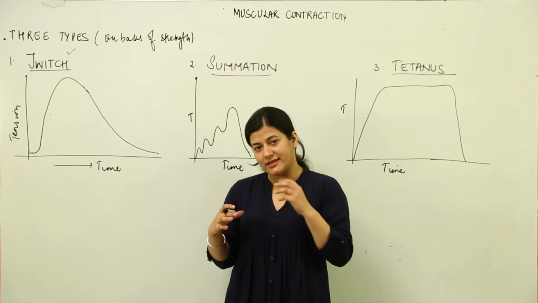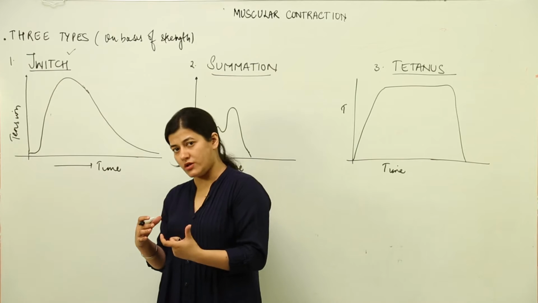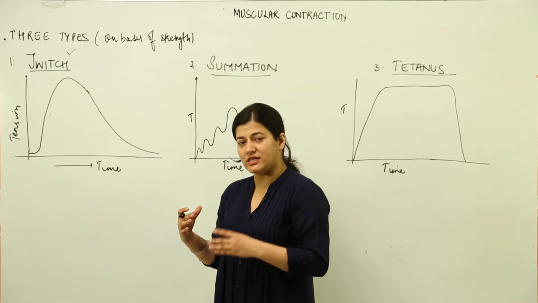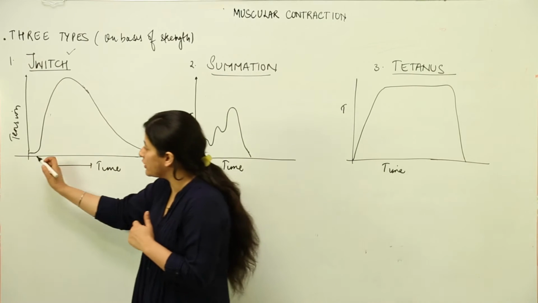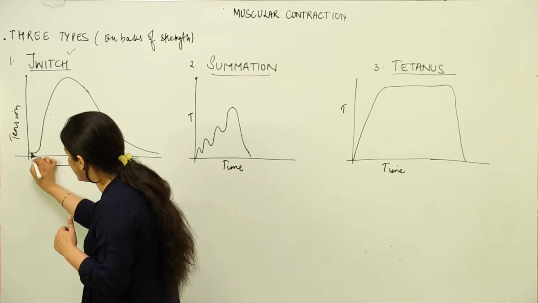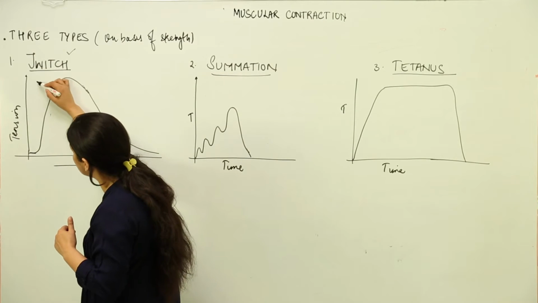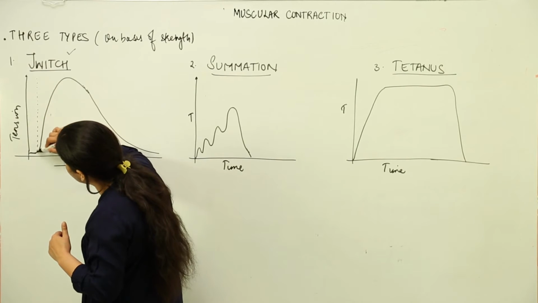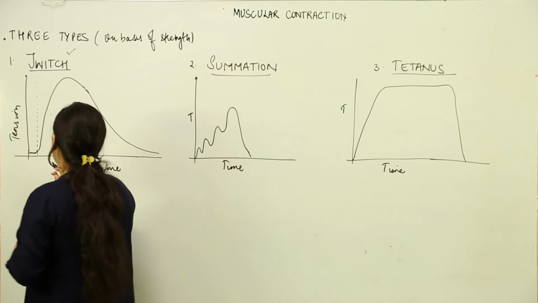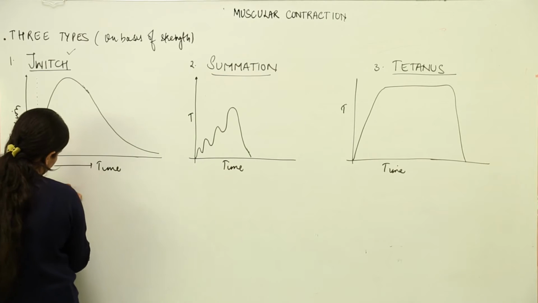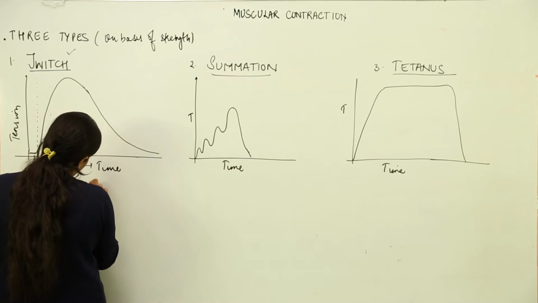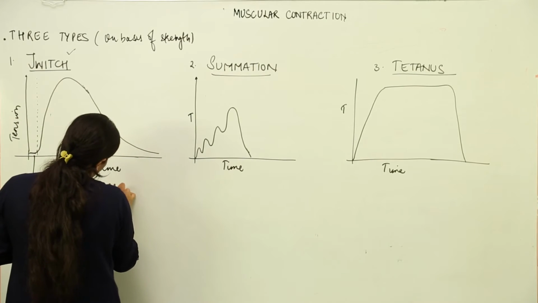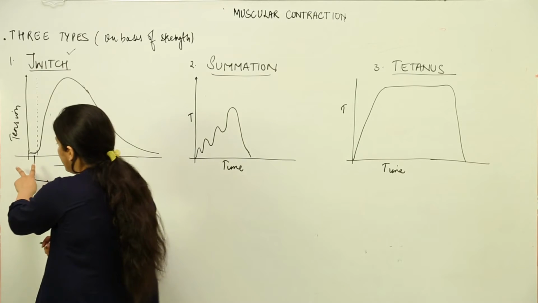So you know that a signal is sent from the neurons and it reaches the muscles, and the period during which the contraction spreads over the entire sarcolemma, the period of time where the tension does not begin within the muscle, is known as the latent period. All right. So you see a small latent period in the beginning of a twitch.